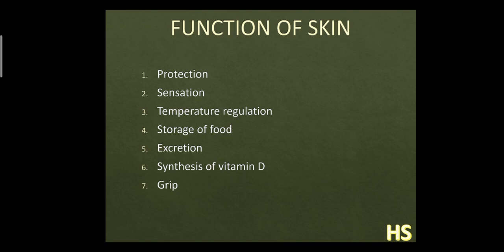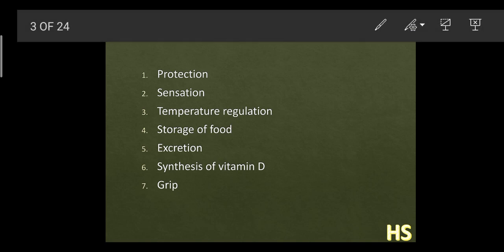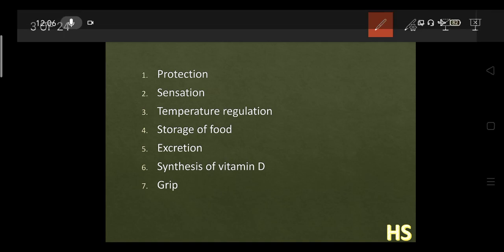But because of the skin, we get protection, because skin is almost impermeable in nature. What does impermeable mean? Impermeable means it does not allow the small microorganisms to enter. Then it protects you from the UV rays. From where do we get the UV rays? From the sun. The rays of the sun are dangerous because they can cause skin cancer also. That is why skin protects you from this kind of barrier of UV rays.